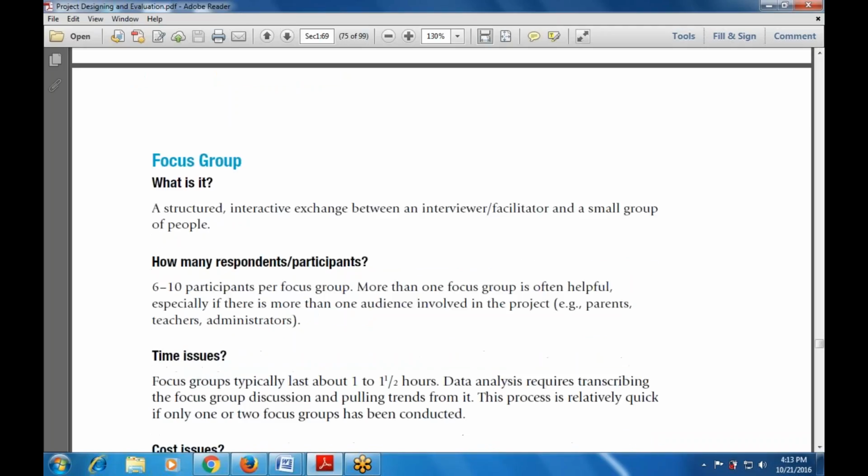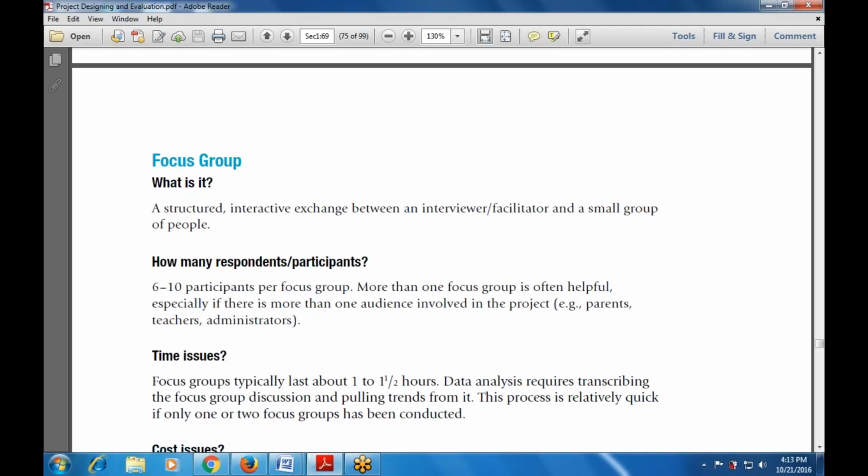Next is how many respondents or participants are available in the focus group. 6 to 10 participants per focus group are available, and more than one focus group is often helpful. If there is a possibility, then there can be multiple focus groups, each a combination of 6 to 10 people.